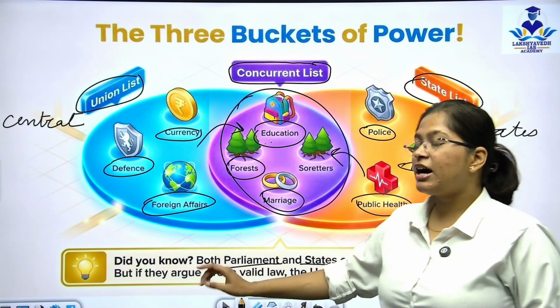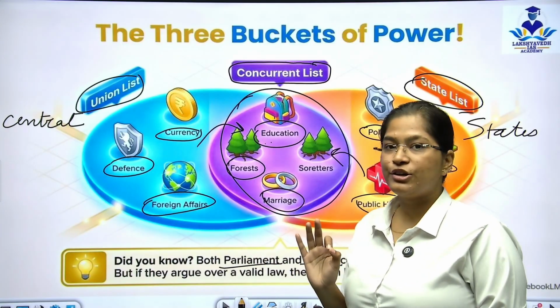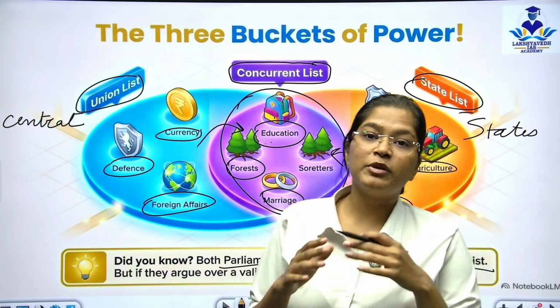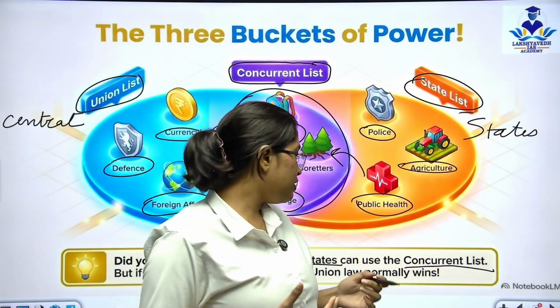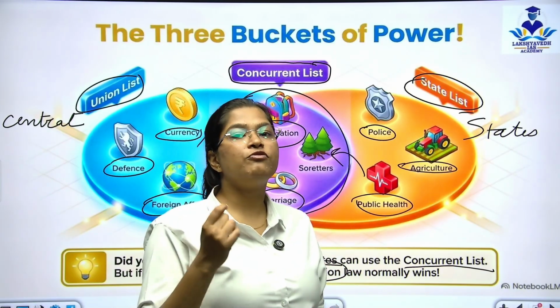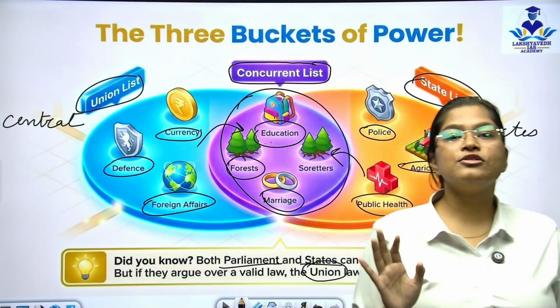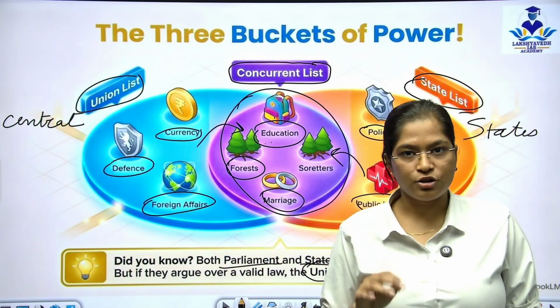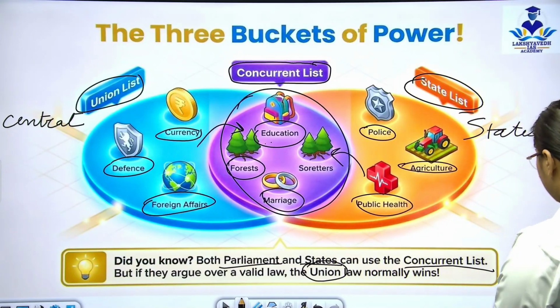But if they argue over a valid law, if there is an argument between the state and the center, then always the union law prevails. Union law wins. The center will always prevail over the state laws. That we need to understand here.